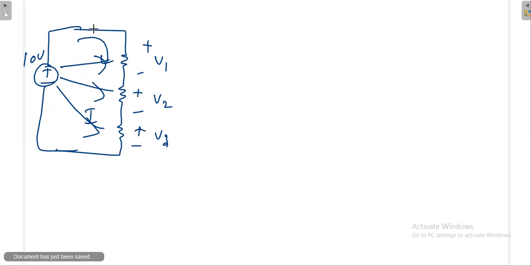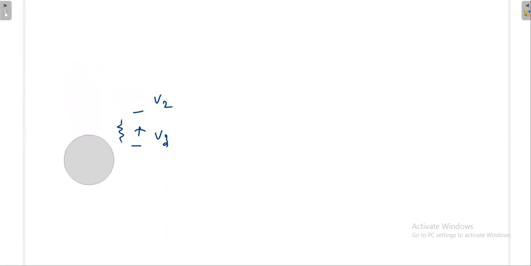Just by looking at this, you can tell, and you have to apply that concept, whether the current remains the same or whether the voltage remains the same. So now I take the series combination. To apply the voltage division, I take the series combination of the resistance.